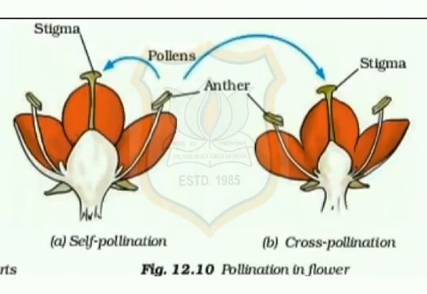Students, you can see in this figure, there are two types of pollination, self-pollination and cross-pollination. If the pollen lands on the stigma of the same flower, it is called self-pollination, and when the pollen of a flower lands on the stigma of another flower of the same plant or that of a different plant of the same kind, it is called cross-pollination.